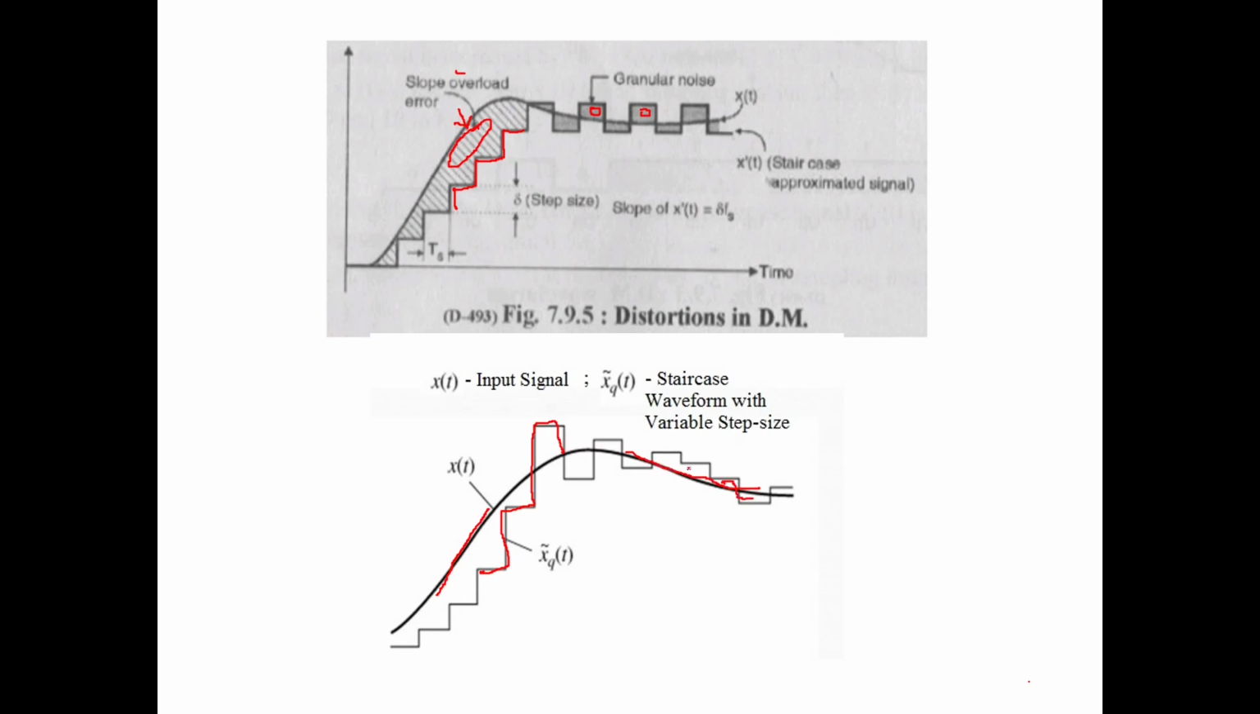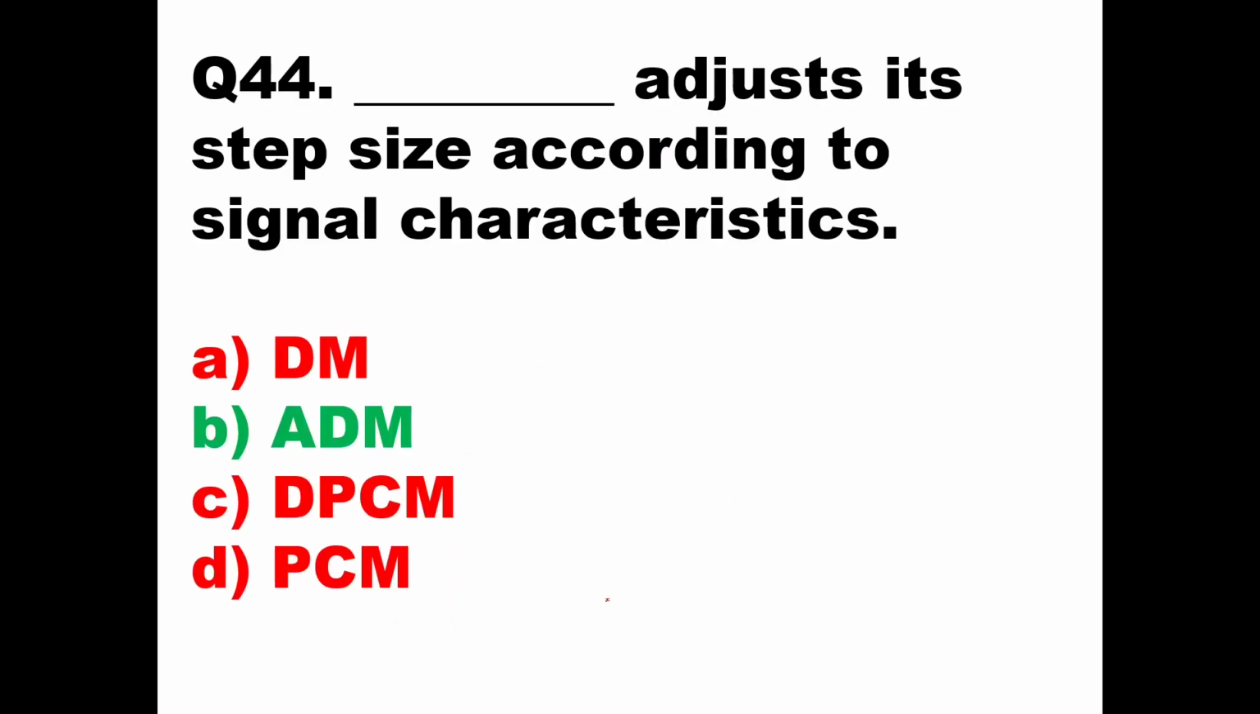Okay, so this is how you can reduce the distortion of delta modulation. And the process in which you vary the step size according to the signal is called adaptive delta modulation, ADM. So the answer will be ADM for this. Then we'll go to the next question.